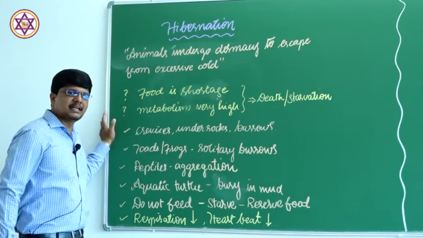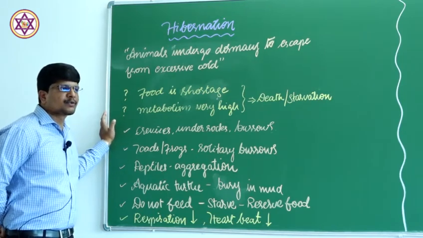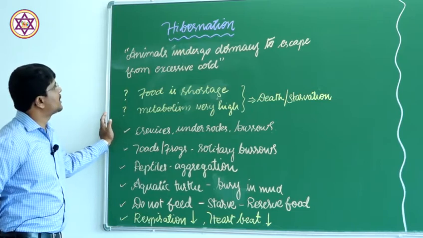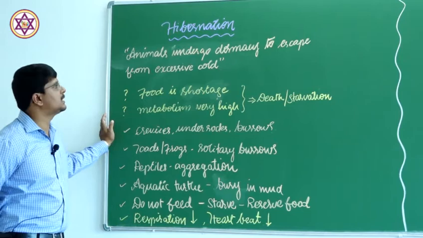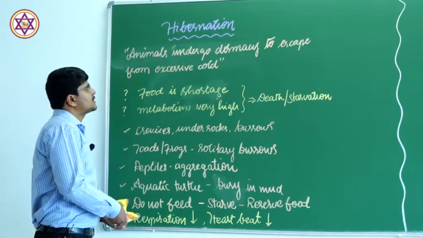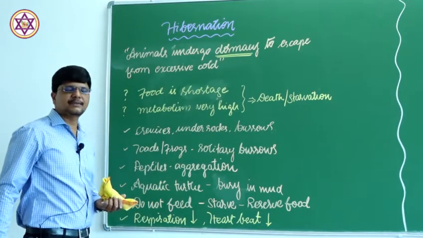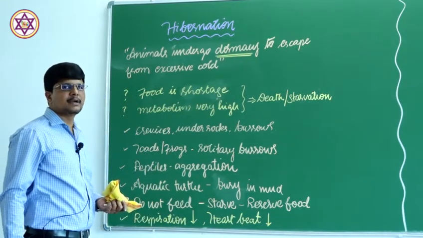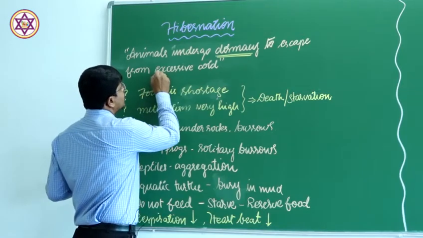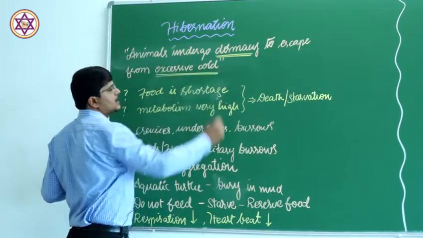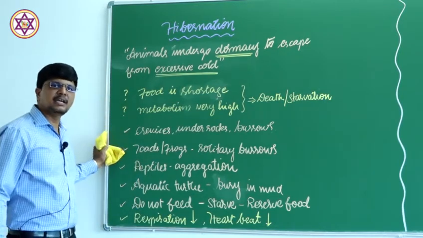Hibernation, in Latin, hiberna means winter. Some group of individuals undergo dormancy, a state of inactivity, to escape from excessive cold. Dormancy, state of inactivity. The animals will become inactive during the winter season in order to escape from the excessive cold. Why is this behavior shown by the animals?